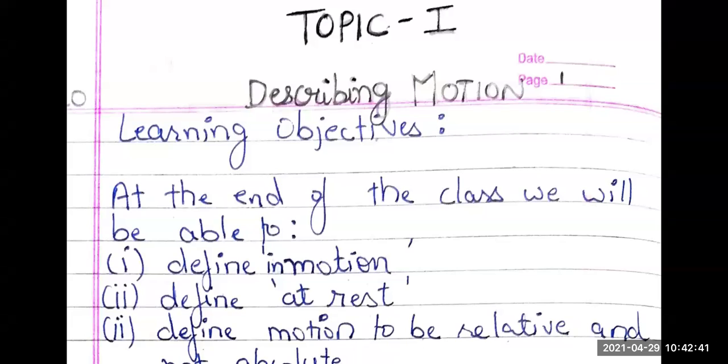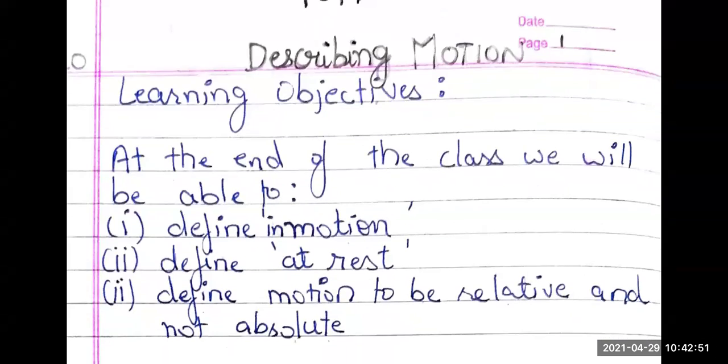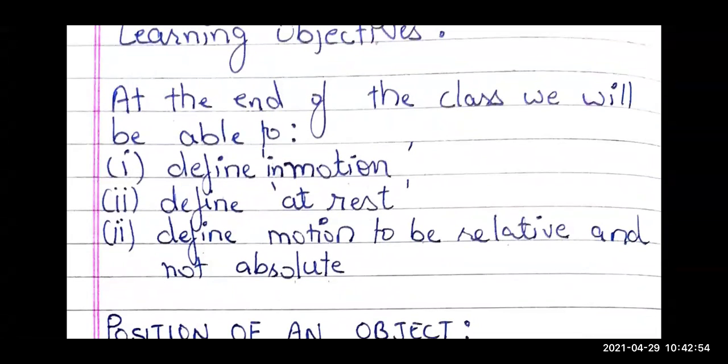So, children, let's see the learning objectives that you will be able to gain at the end of the class. At the end of the class, you will be able to define motion. What is motion? You will be able to define rest. You will be able to define motion to be a relative quantity and not an absolute term, right?